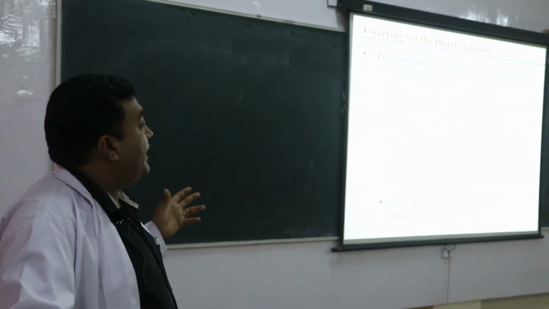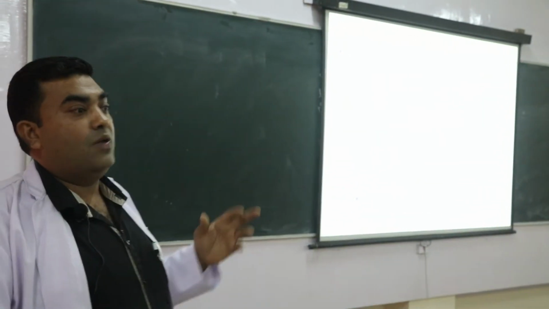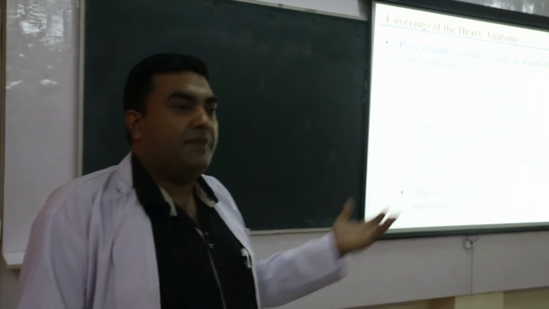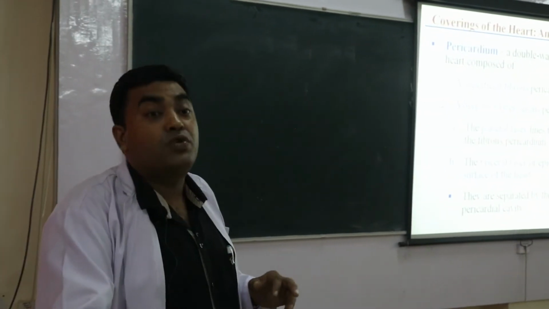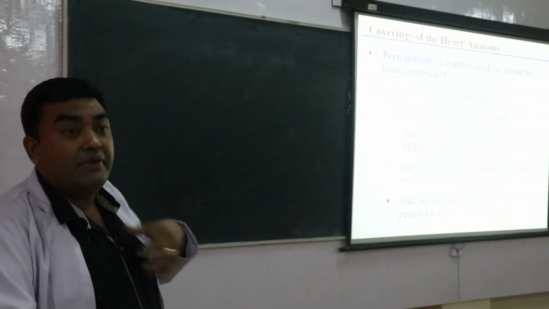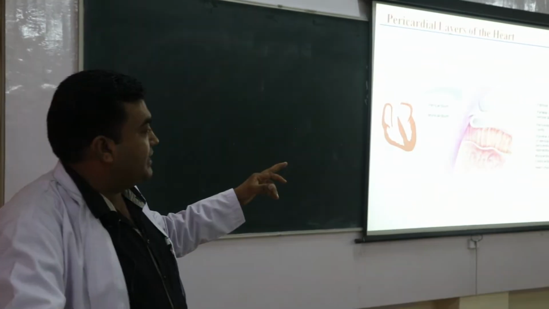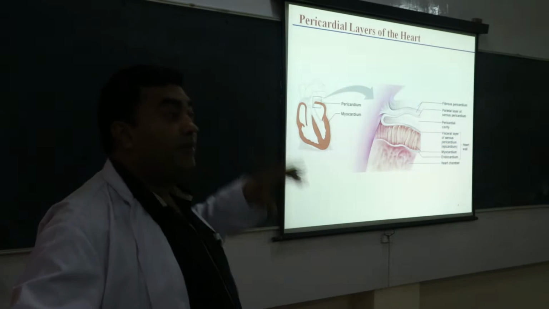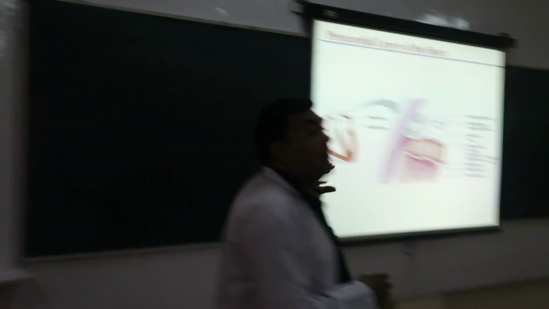This pericardium is a double layered sac structure, that is visceral pericardium and parietal pericardium. Visceral pericardium is in direct contact with the heart wall, and the parietal pericardium is present outside, and it lines the mediastinum. Okay, so here we see the fibrous pericardium, then the parietal pericardium. In between these two pericardial layers there is the pericardial cavity.